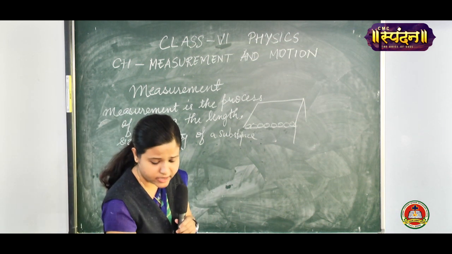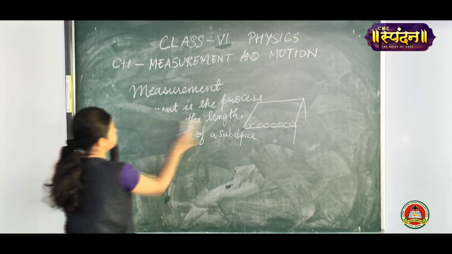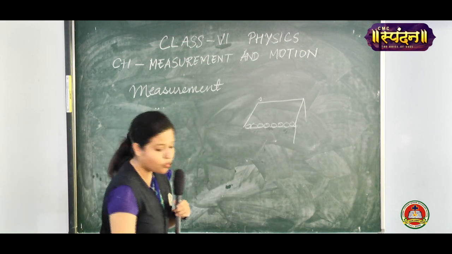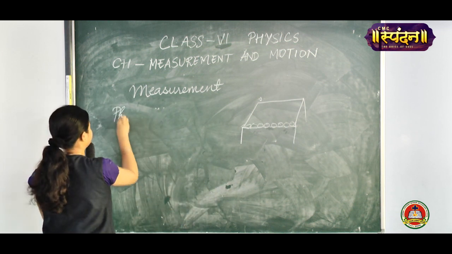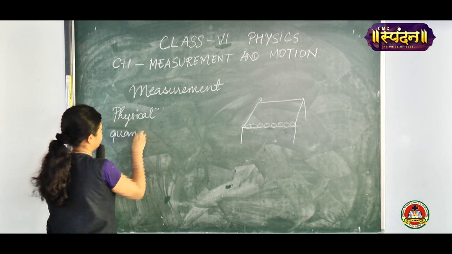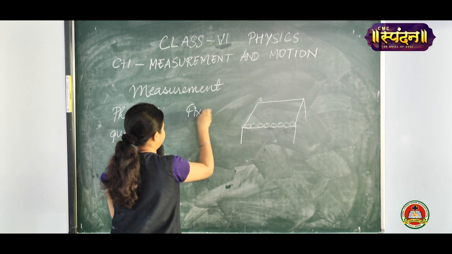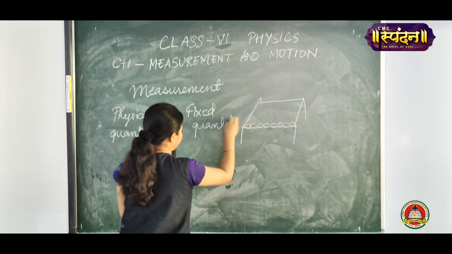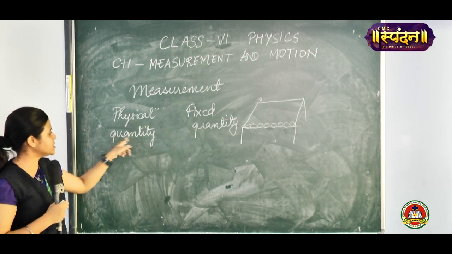Now measurement requires a physical quantity and a fixed quantity. That is, a physical quantity has to be measured. Now what is a physical quantity? Physical quantity and fixed quantity. So what is physical quantity?